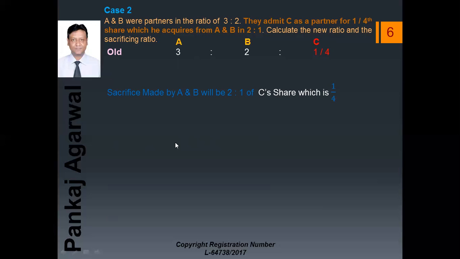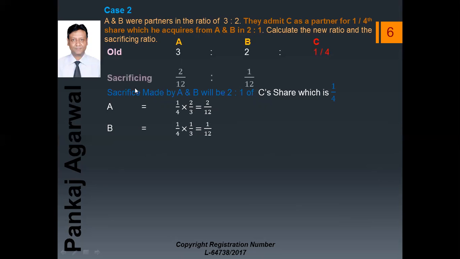is 1/4. So A's sacrifice will be 1/4 into 2/3. That comes to 2/12. B's sacrifice will be 1/4 into 1/3. That comes to 1/12. So these are the sacrifices. Now we can write the sacrifices here. Now the new ratio will be calculated by old ratio minus sacrifice. It is just a reversal of the sacrificing ratio.